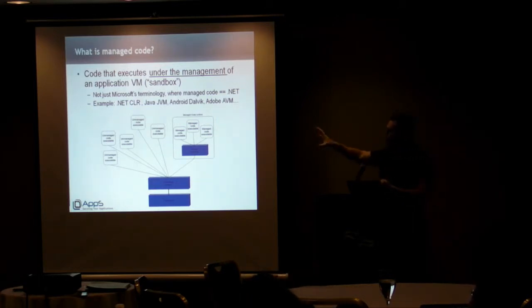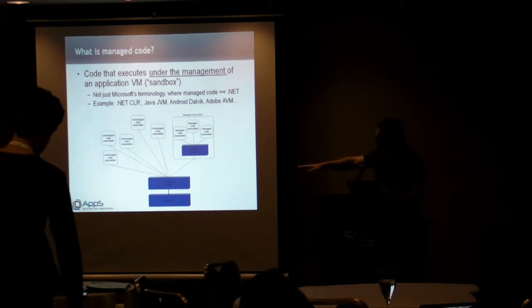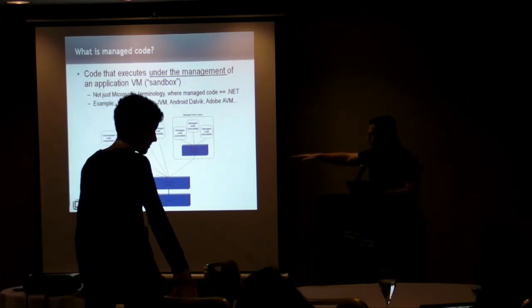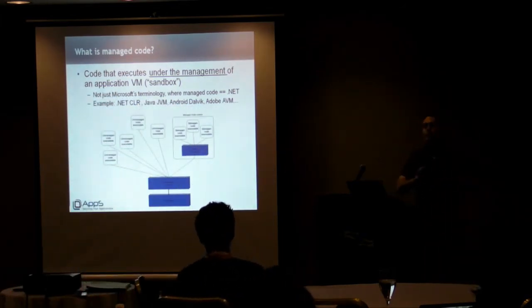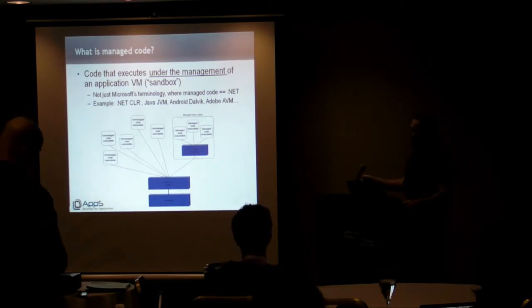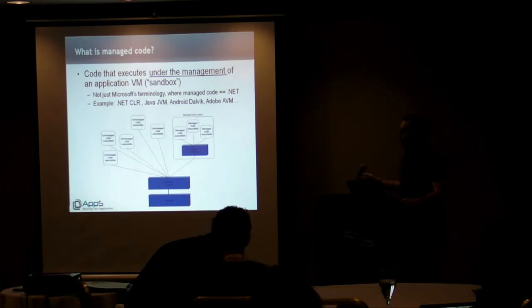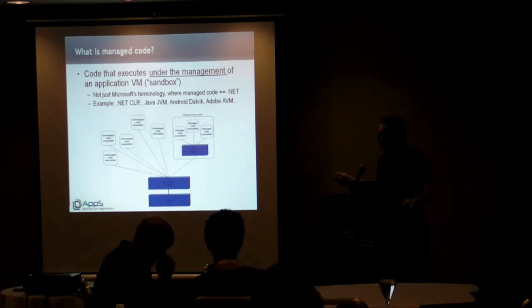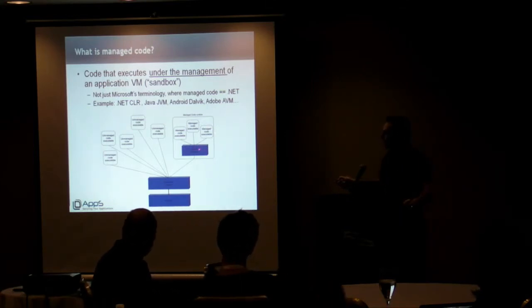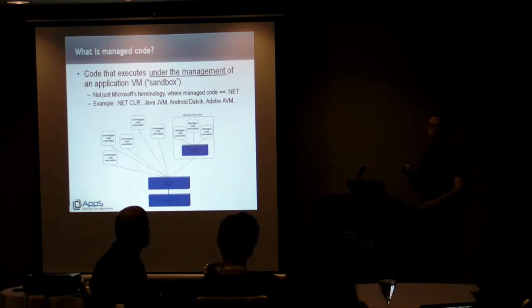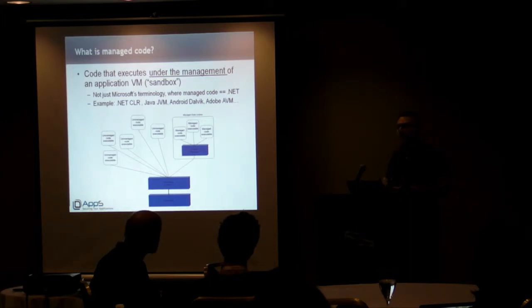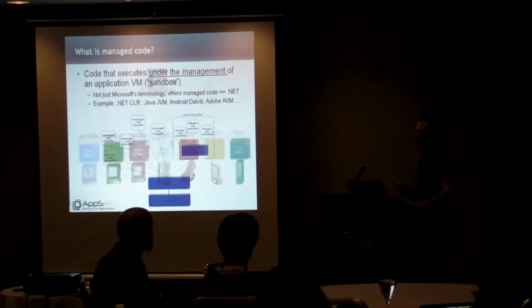On the right side, we can see this virtual machine. On the bottom, we see the hardware level and operating system level, and we have basically two kinds of executables. On the left side, we see the unmanaged code executables, such as C, C++, and stuff like that. And on the right side, we see that the managed code executable runs on top of the virtual machine. By the way, do not confuse this with OS-level virtual machines, such as VMware and Virtual PC. We're talking about application-level virtual machines.